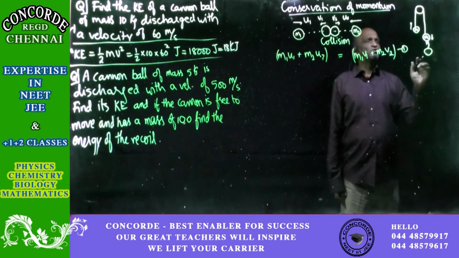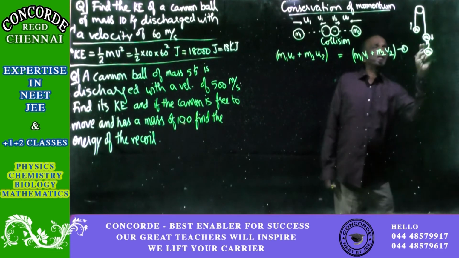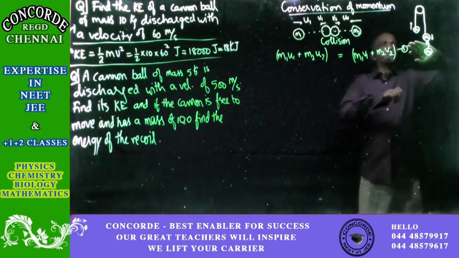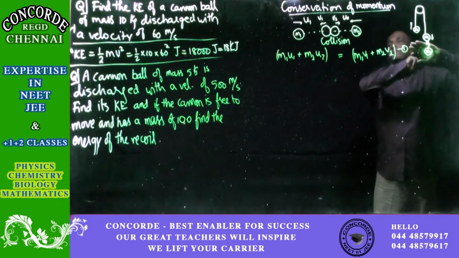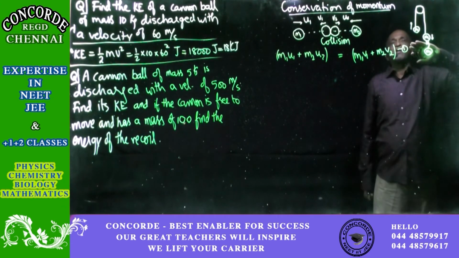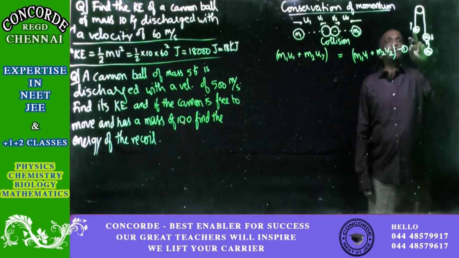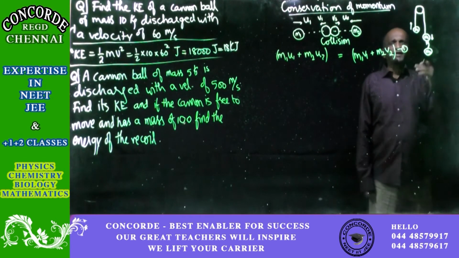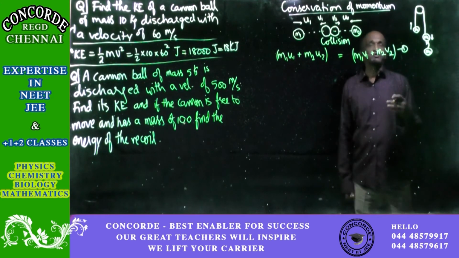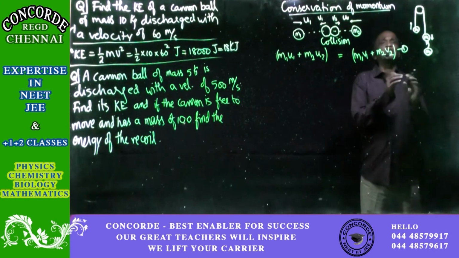So before there were two bodies, now there are three bodies. So apply the conservation of momentum when the change is taking place. Just before, see the momentum: m1 u1 plus m2. Immediately afterwards, see the momentum. Now there are three masses. For all that, let the velocity be another one, v dash or whatever you call it. After finding that, equate before and afterwards.